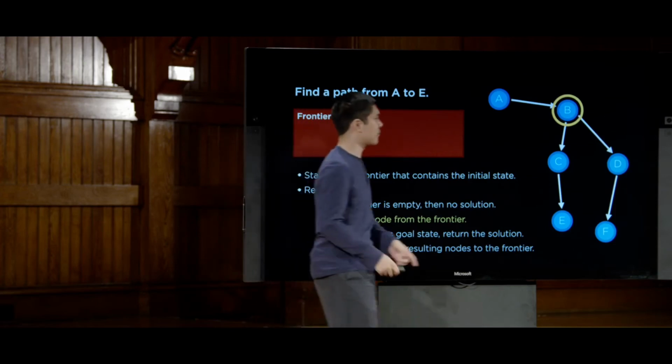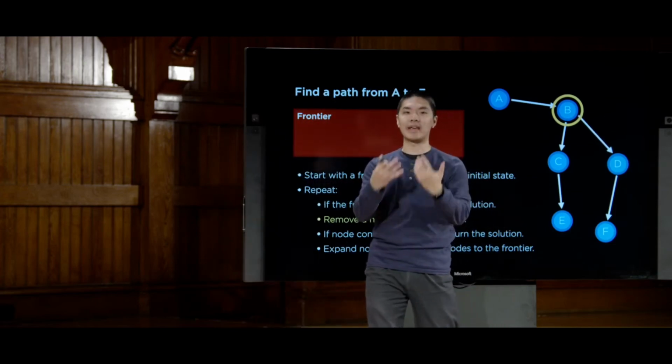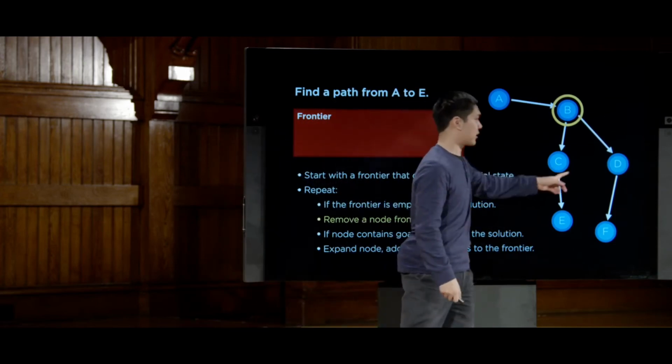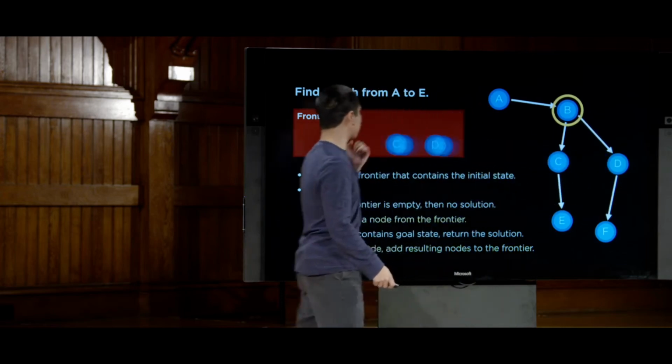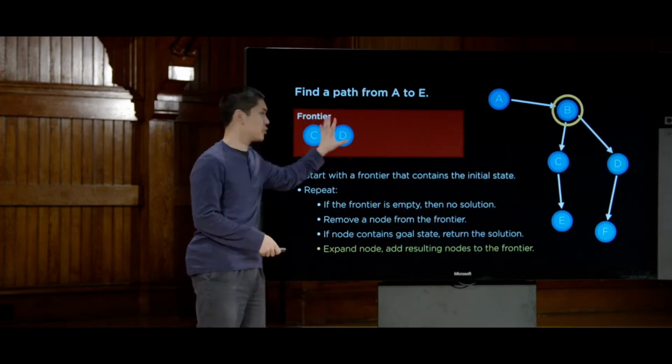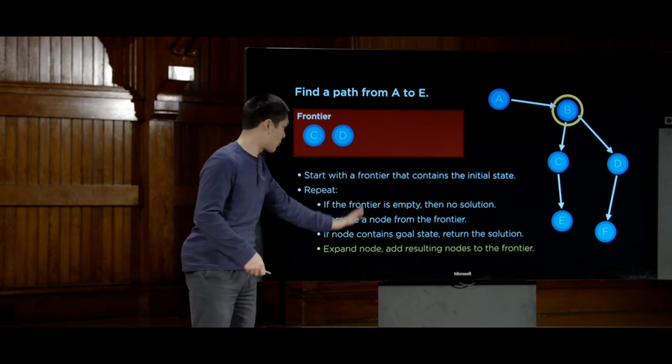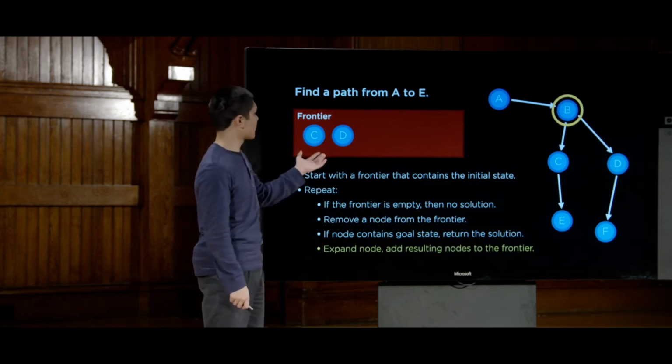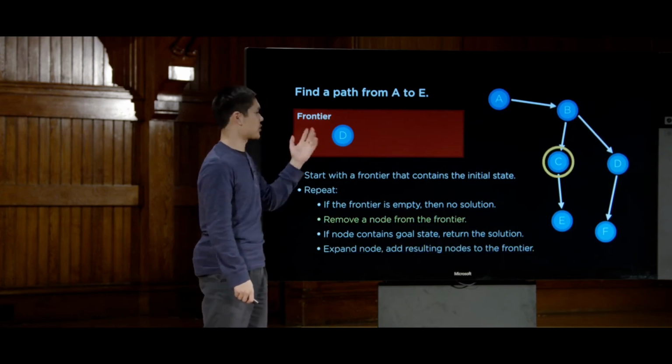What happens when we expand B? In other words, what nodes can we get to from B? Well, we can get to C and D. So we'll go ahead and add C and D to the frontier. And now we have two nodes in the frontier, C and D. And we repeat the process again. We remove a node from the frontier. For now, I'll do so arbitrarily just by picking C.